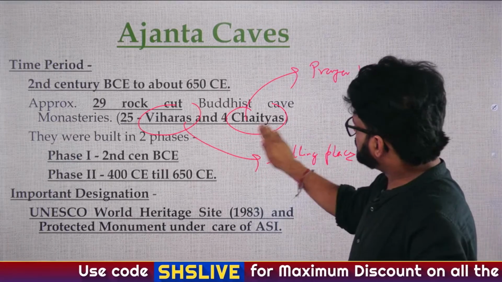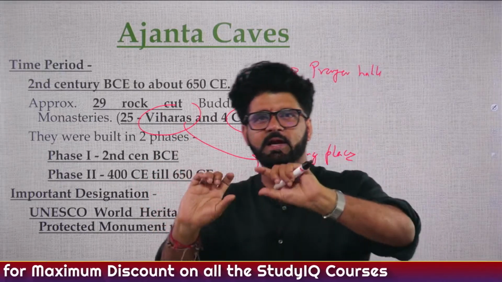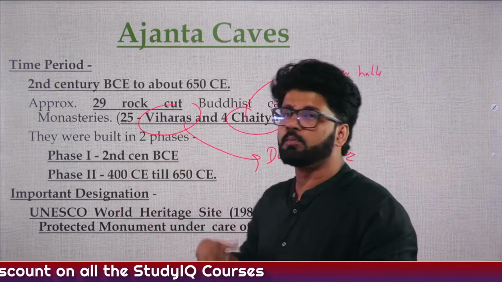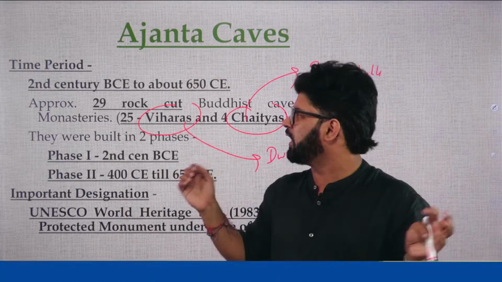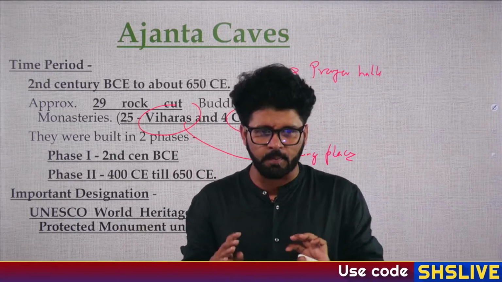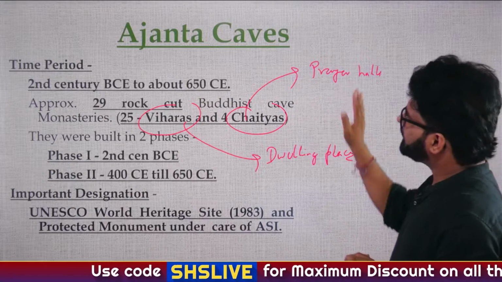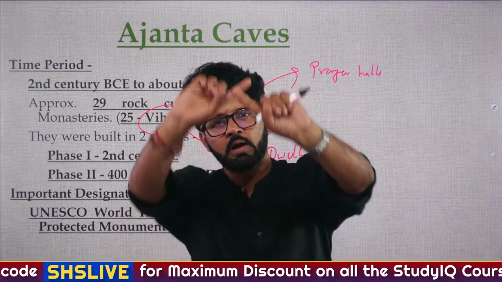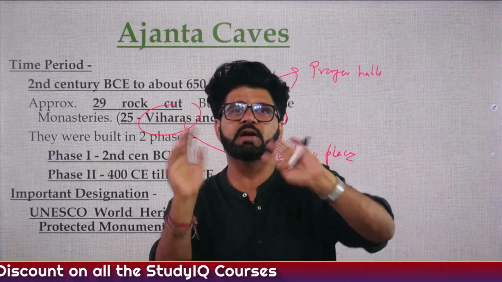Fine. So Chaityas and Viharas, they sometimes say that in this particular cave, Viharas were more than Chaityas, or Chaityas were more than Viharas. And people are like, oh my god, how will we remember this? You don't have to remember anything here. Understand one thing. Chaityas are prayer halls. In one particular prayer hall, 100 people can do prayer at the same time. Viharas are the place where these monks used to rest.